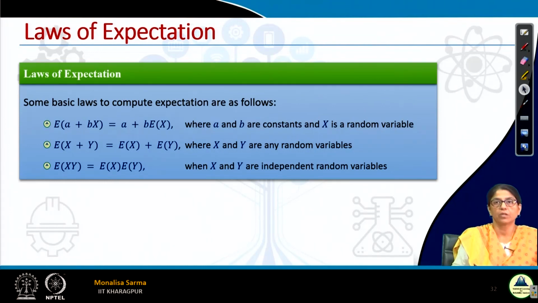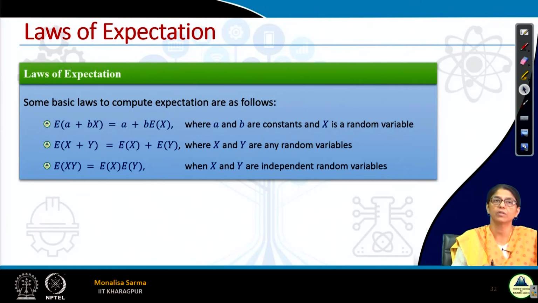Now there are some simple laws of expectation. Some basic laws we have. What is the expected value of a plus bx? Always remember, the expected value of a constant is the constant itself. So here the expected value of a is a itself. Expected value of 2 is 2, expected value of 10 is 10. We cannot find an average for a constant number.